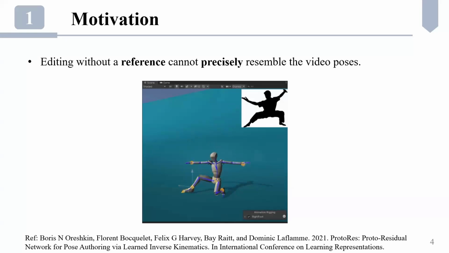There are also approaches aimed at simplifying the manual reconstruction process. They often adopt prior knowledge of human movements to produce physically plausible poses with each edit. But when editing with respect to a reference, they may not be able to precisely resemble the target pose by only satisfying the pose priors.